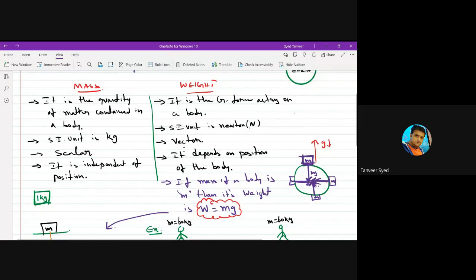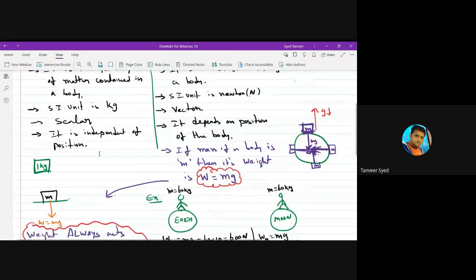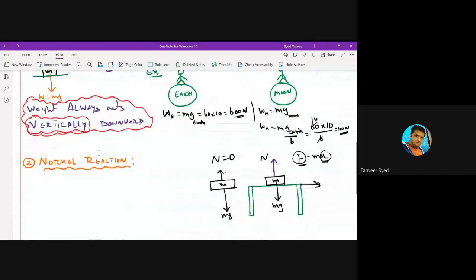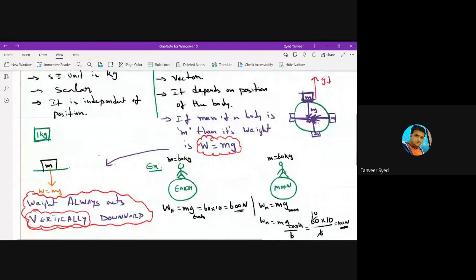Mass is measured in kg, weight is measured in Newton. Mass is scalar, weight is vector. So if you have a body of mass m, then its weight will be mg. Simple. Multiply mass by acceleration due to gravity, you will get the weight. And acceleration due to gravity, each planet has its own value. For Earth, it is 9.8.